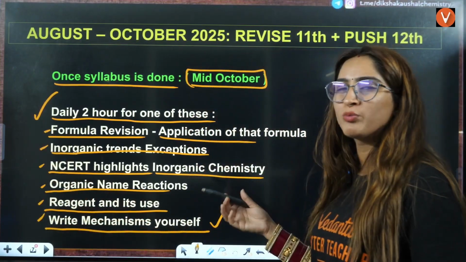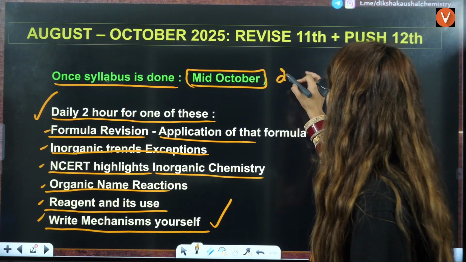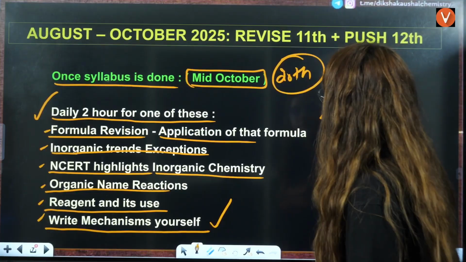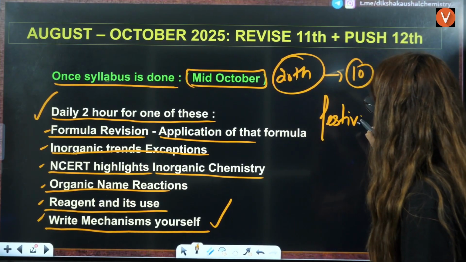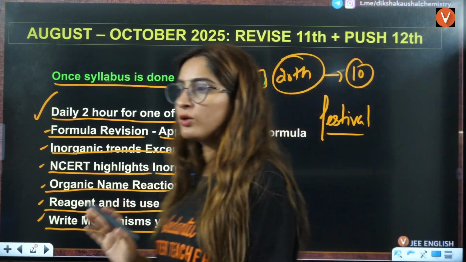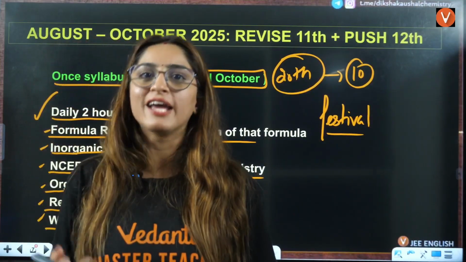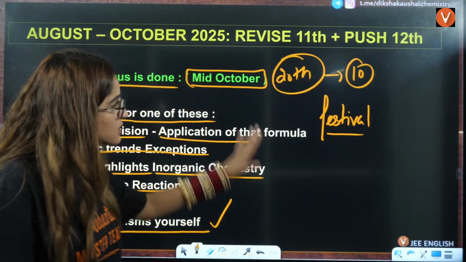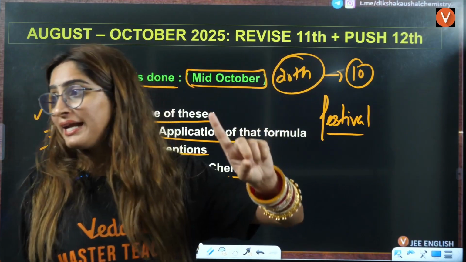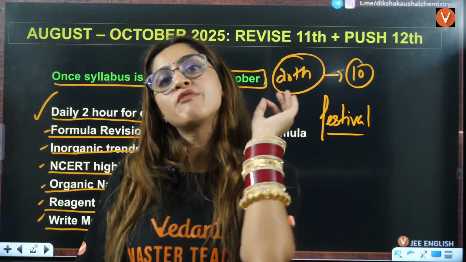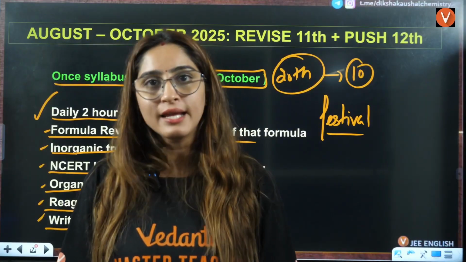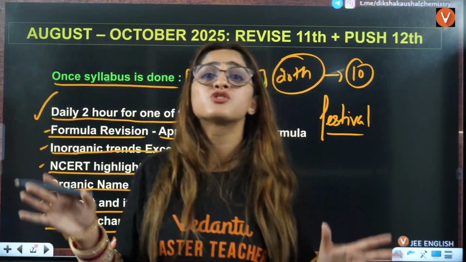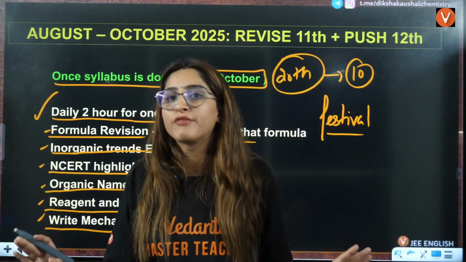Let's say by 20th of October you have completed your syllabus, and the next 10 days are also festival season. I don't want you guys to cry in your festival season, I know you will enjoy. So try to complete your syllabus before the festival season, so that in the festivals you can enjoy and be relaxed, knowing that you have completed everything.